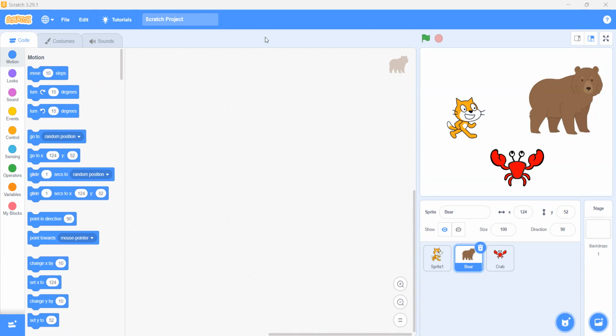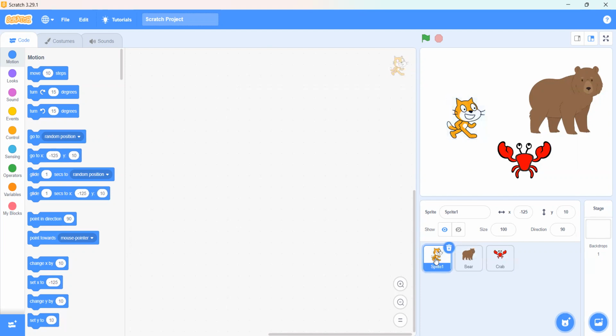Mina, do you have any confusion yet? Yes. You just want me to have a confusion? Okay, so what we have done here is that we have added two more sprites, a crab and a bear.